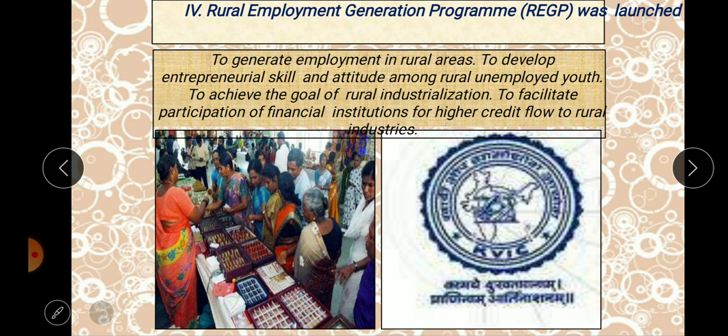So for that purpose, they are supposed to give funds or financial support to the people who are starting self-employment schemes, right? Who are becoming entrepreneurs. So the financial institutions give higher credit flows to the rural area.